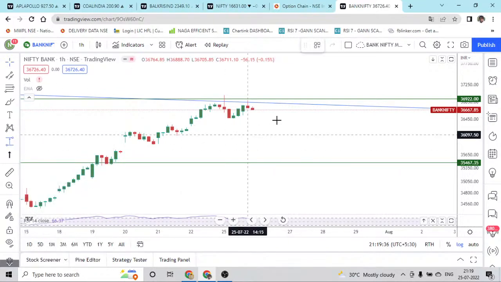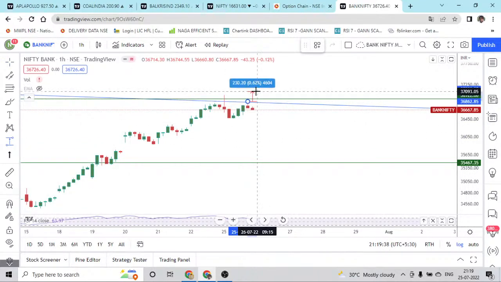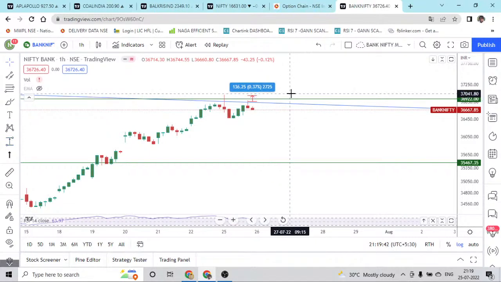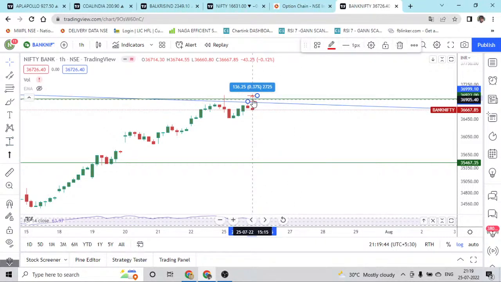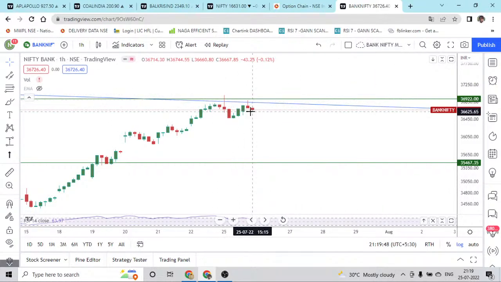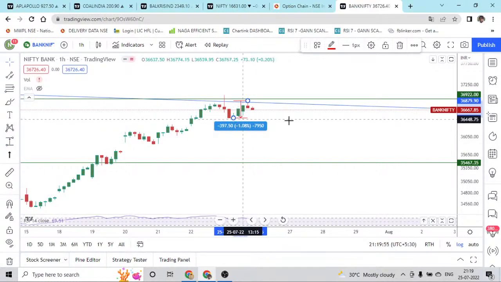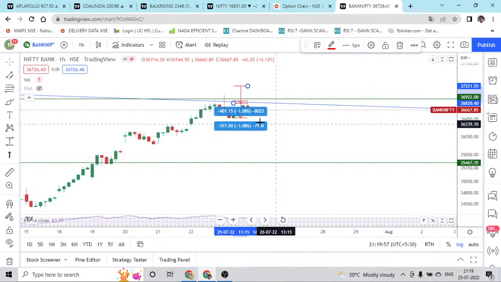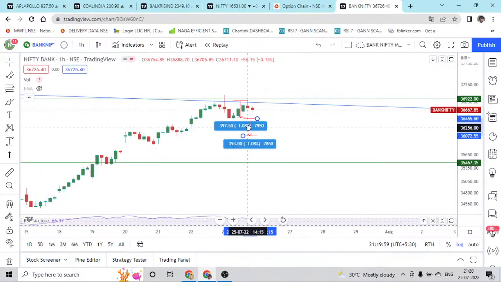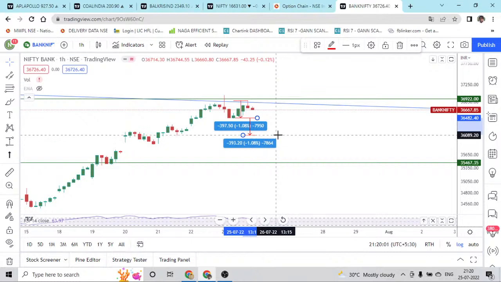If it is going beyond that, then we cannot say this is going to be a double top. Yeah, right now it is matching with our numbers, so definitely this is going to be a double top. If that is going to be a double top, then this is going to be the neckline support. If this is getting broken, then we can expect a 1% fall in the bottom. So this will be the target for tomorrow.